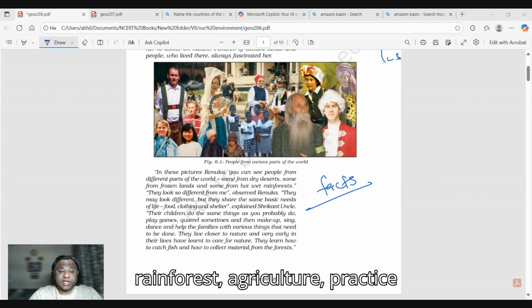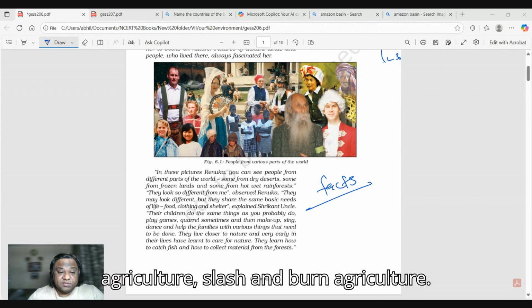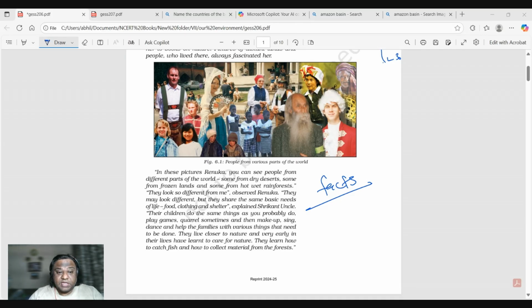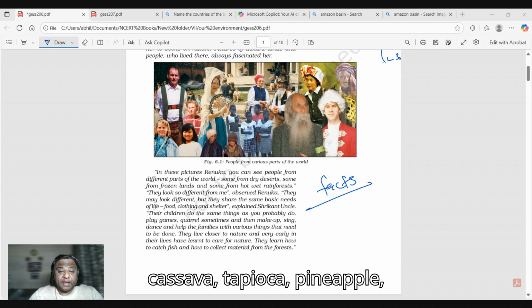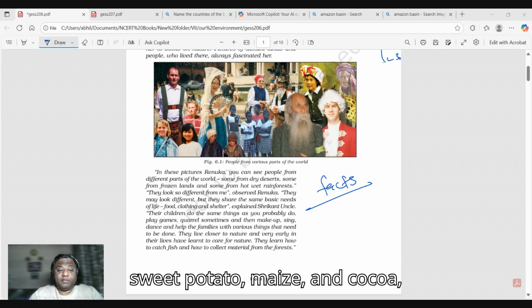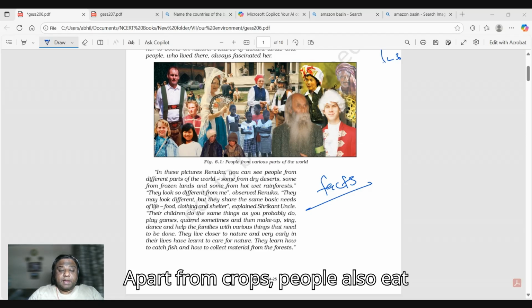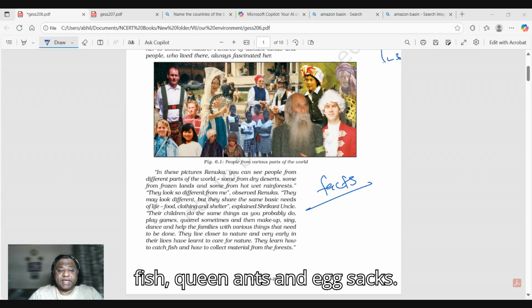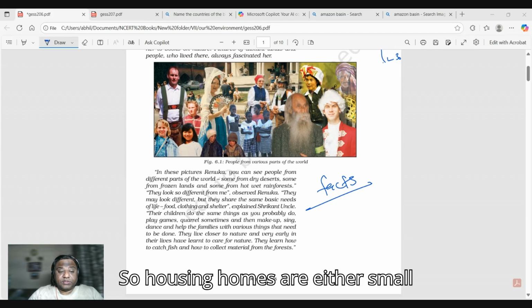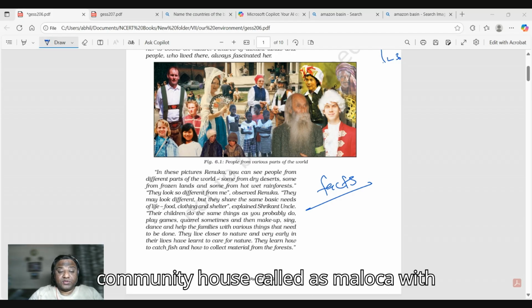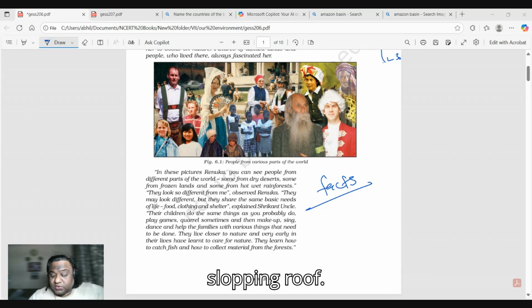People of the rainforest practice agriculture, slash and burn agriculture. Crops that are grown include manioc, cassava, tapioca, pineapple, sweet potato, maize and cocoa, and manioc is the staple food. Apart from crops, people also eat fish, queen ants, and egg sacs. Housing: homes are either small thatched beehive-shaped huts or a large community house called a maloka with a sloping roof.